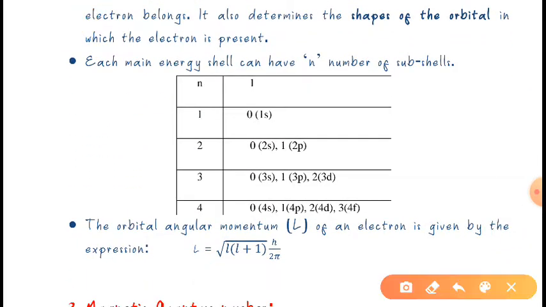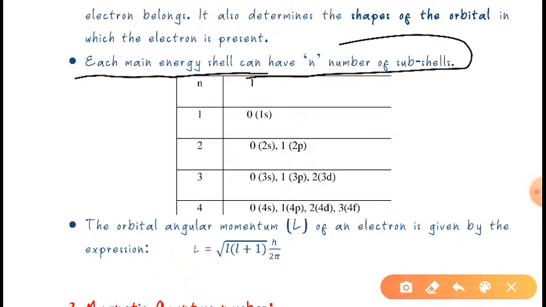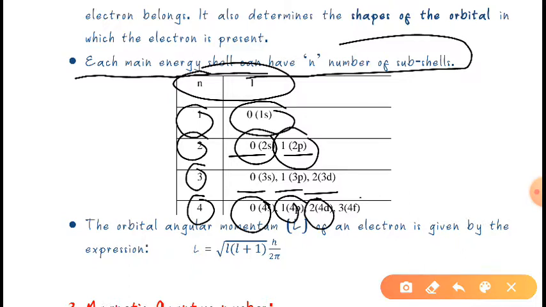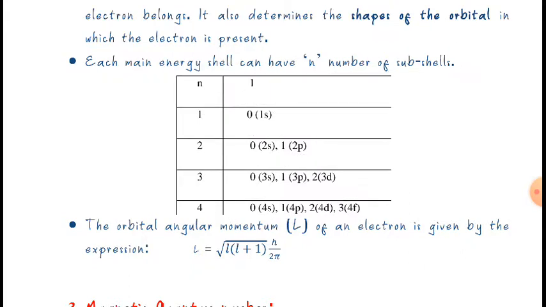After that, each main energy shell can have n number of subshells. If the value of n is 1, then it will be only 1s. If n is 2, it will be 0 and 1, which will be 2s and 2p. If n is equal to 3, then it will be 3s, 3p and 3d. If n is equal to 4, then 4s, 4p, 4d and 4f. I hope you have understood this.